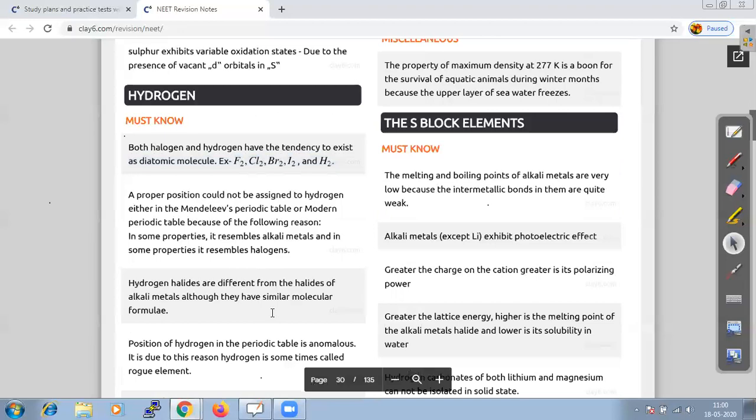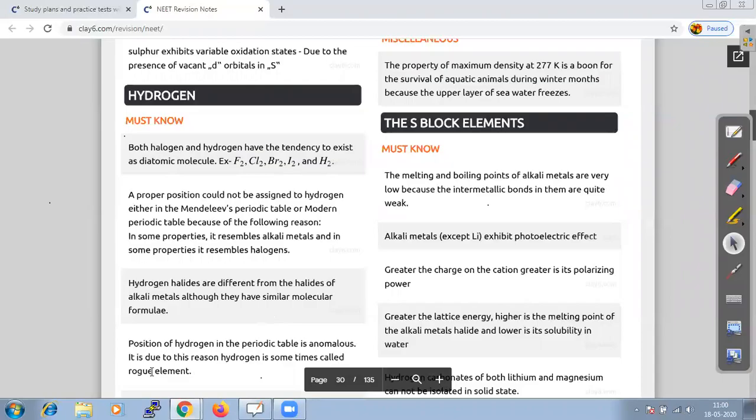And if we talk about the position in the periodic table, it is anomalous. It is because hydrogen sometimes behaves like an alkali metal and sometimes it behaves like a halogen. That is why a name is given for hydrogen, that is, a rogue element.